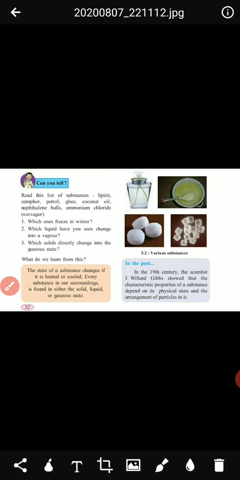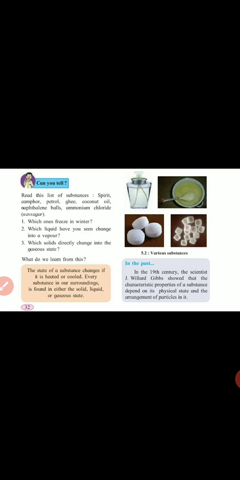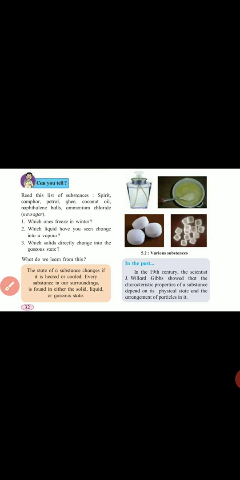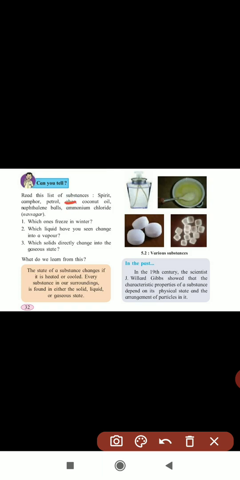Ammonium chloride means Navsagar. First question: which ones freeze in the winter? In the winter season, among these which ones freeze? That is the ghee and coconut oil, children.